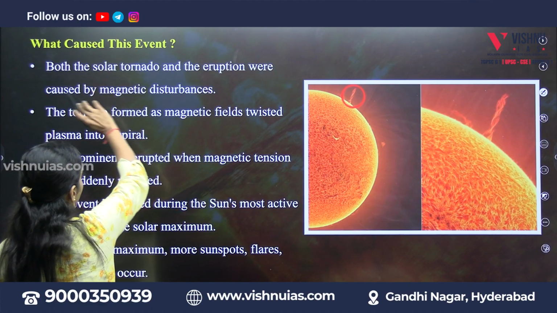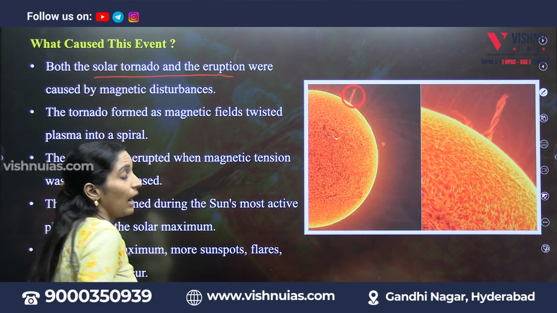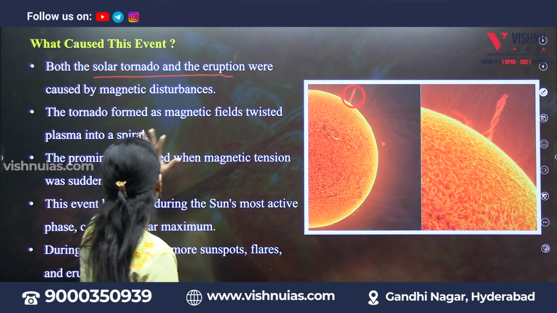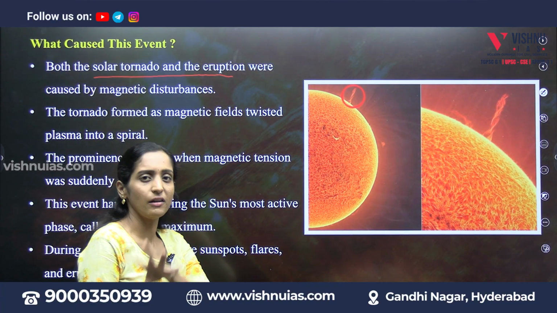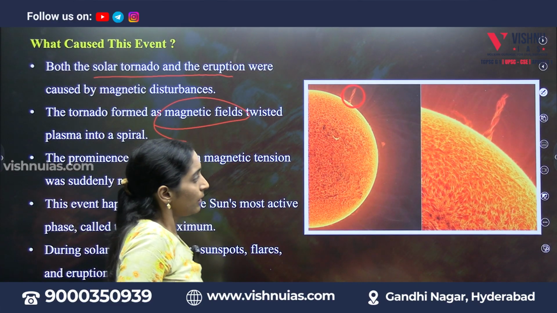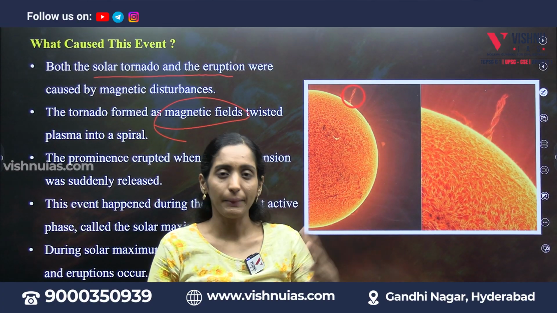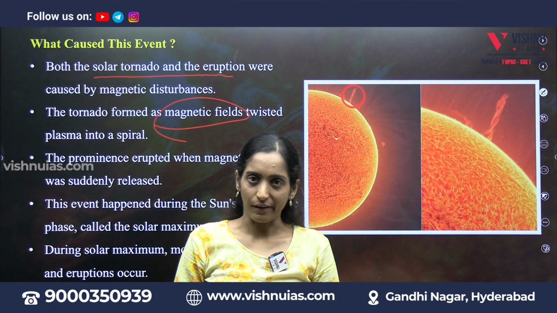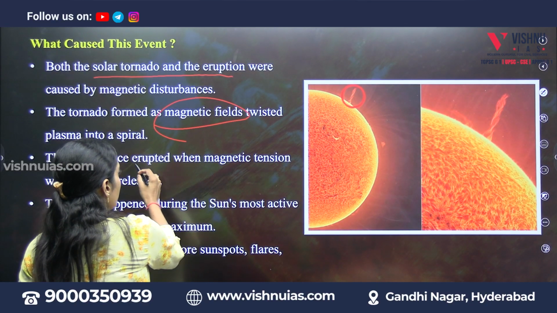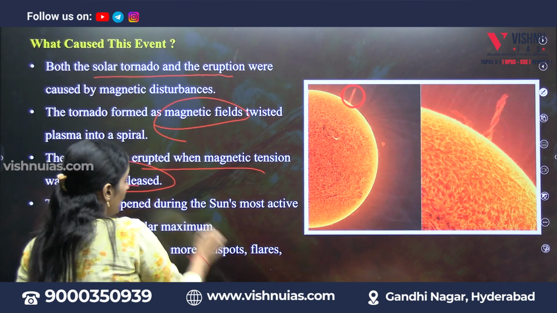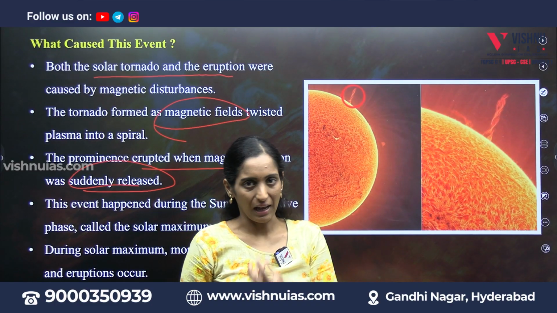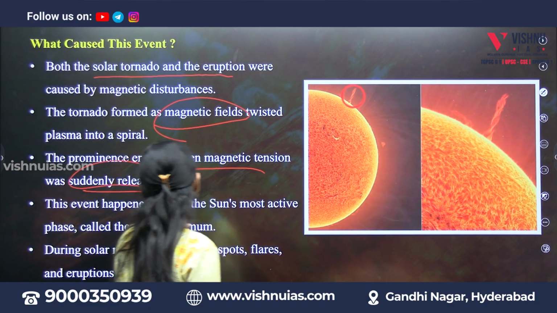So coming to the first one, solar tornado and eruption, where plasma will be bound together. This is one of the causes because of the disturbances created inside the sun. And one more would be magnetic fields, because the magnetic force can be either repulsion or attraction. So both acting together is one more reason. And the other one would be tension between two particulate matter, which is nothing but parts of plasma. We can see that also caused this event.